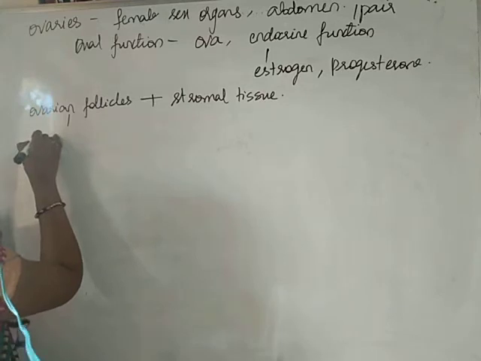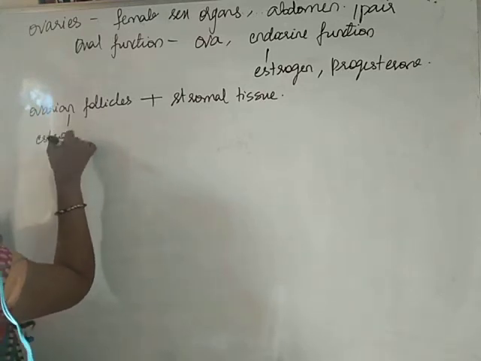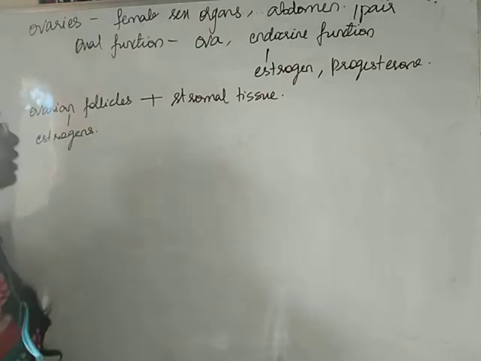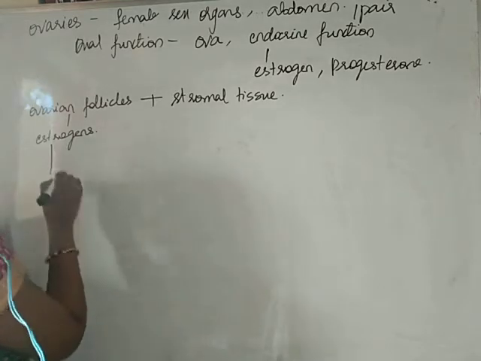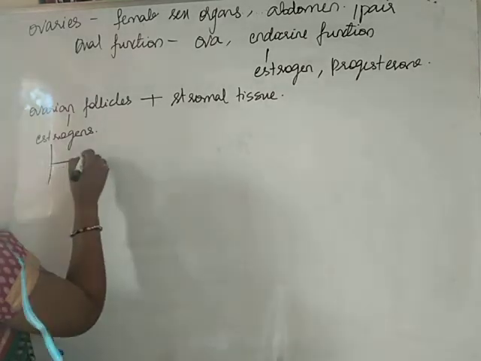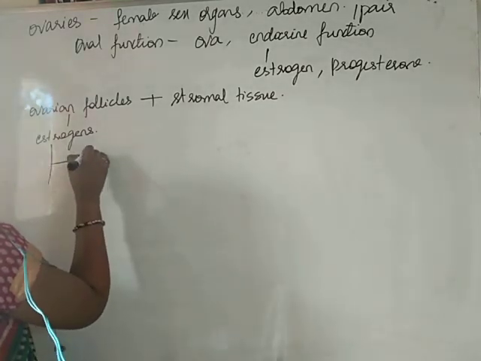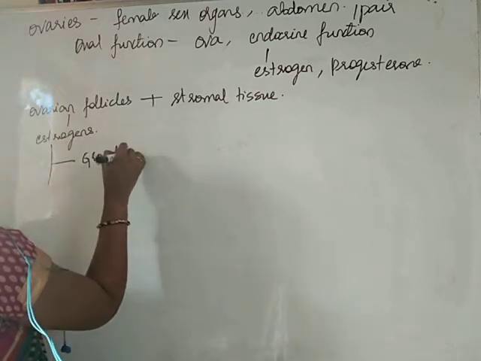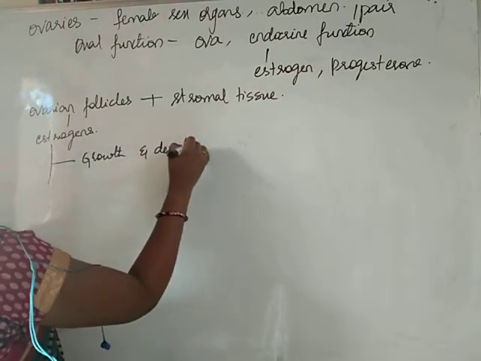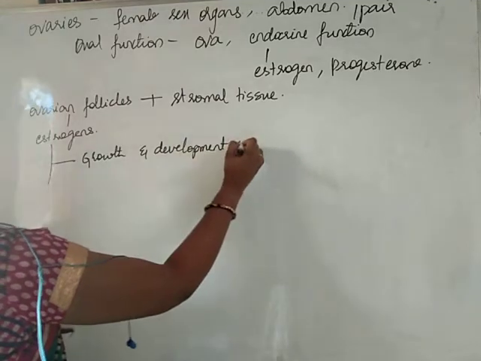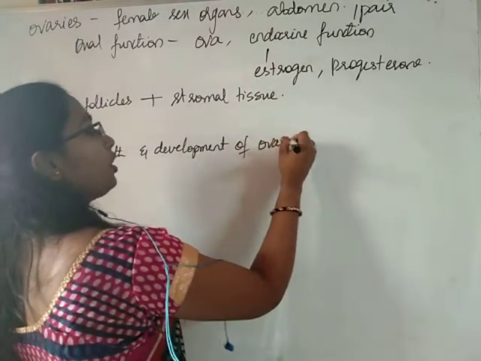These ovarian follicles produce estrogens, and these estrogens are responsible for the growth and development of ovarian follicles.